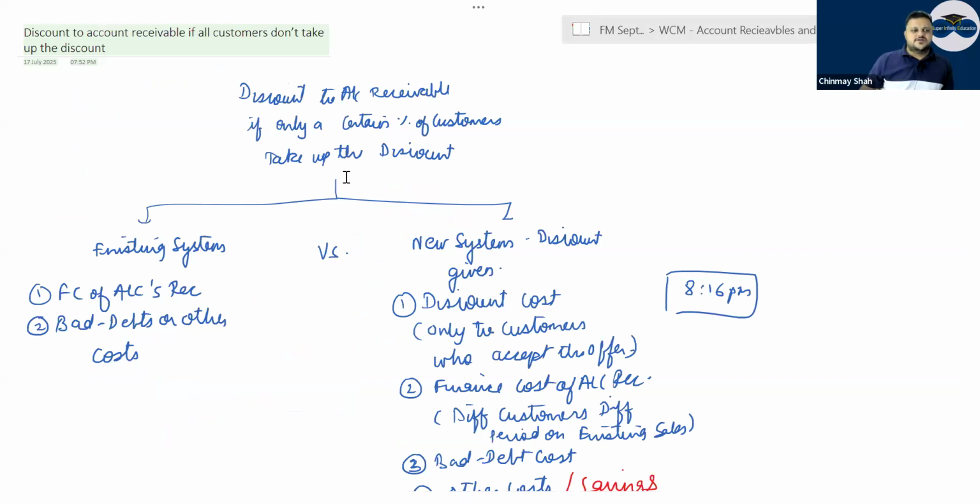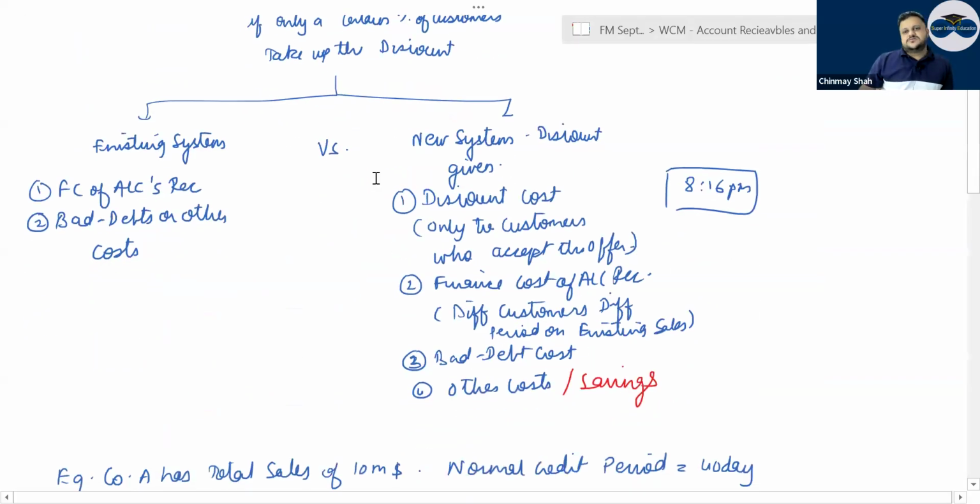In the existing system there are generally two costs: the finance cost of account receivable, and bad debts or the other cost. Versus the new system, where there is a discount given, right? There will be a discount cost, and then the finance cost of account receivable, where you're lower. Certain customers will pay in 30 days, certain will pay in 40 days.